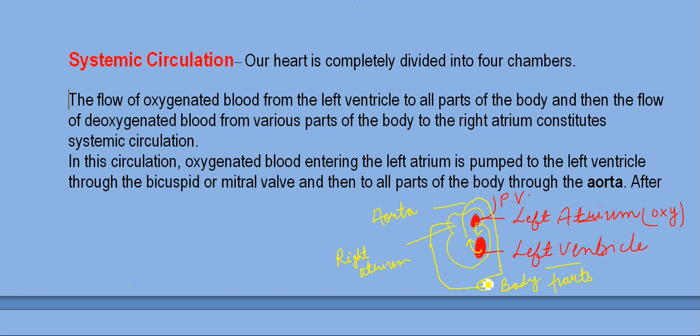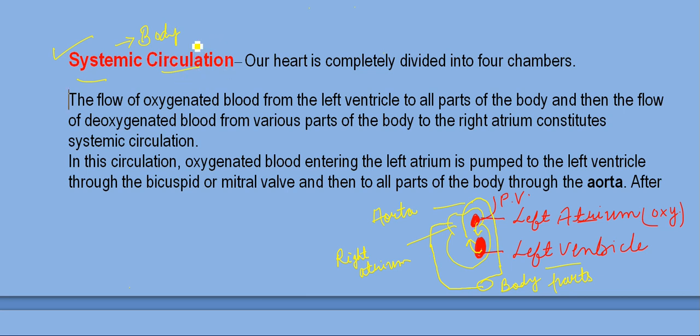So this type of circulation, where from the heart to the body and from the body to the heart the circulation is taking place, is systemic. The word systemic is related with the body. Circulation means we are talking about blood getting circulated in the body.